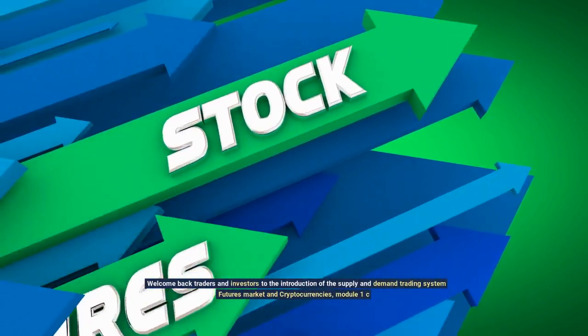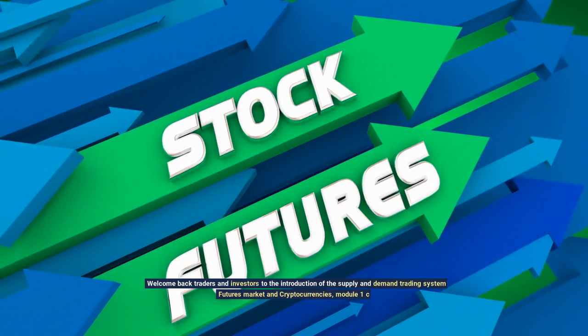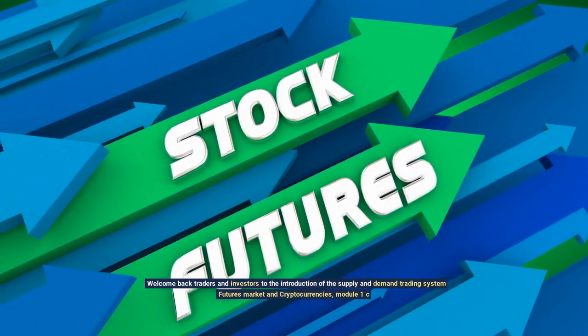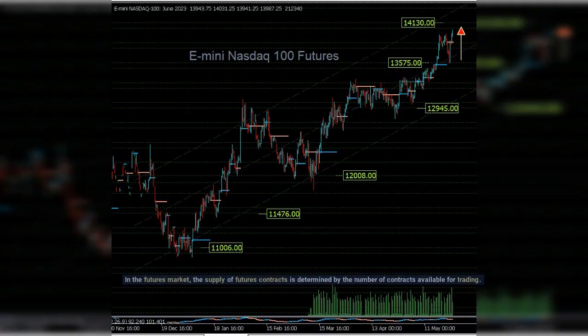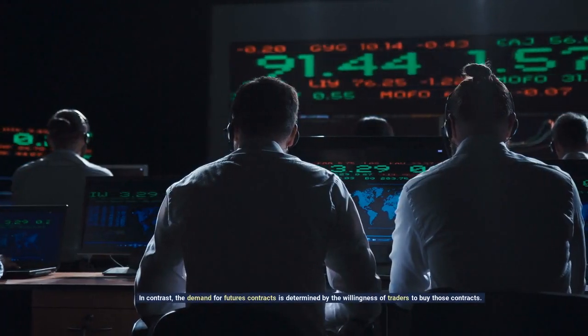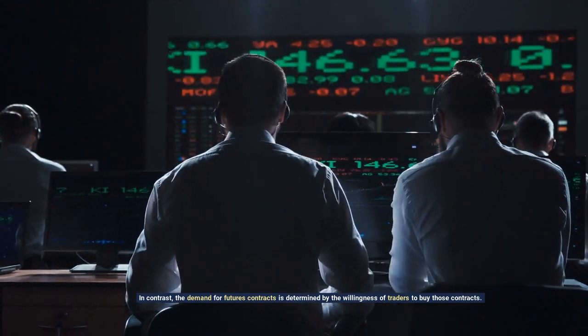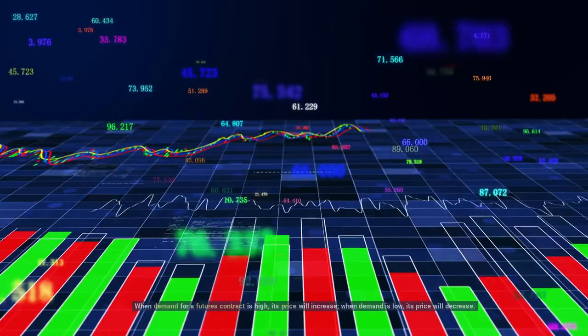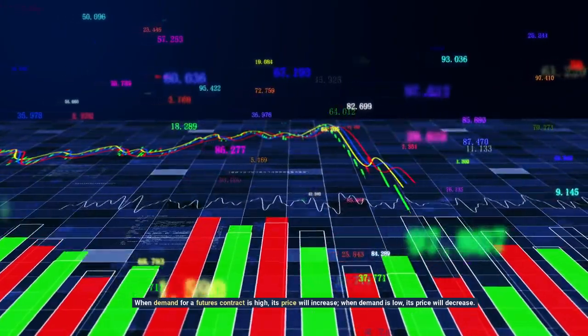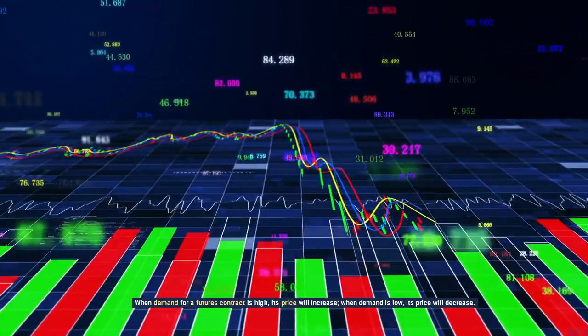Welcome back traders and investors to the introduction of the Supply and Demand Trading System, Futures Market and Cryptocurrencies, Module 1C. In the futures market, the supply of futures contracts is determined by the number of contracts available for trading. In contrast, the demand for futures contracts is determined by the willingness of traders to buy those contracts. When demand for a futures contract is high, its price will increase. When demand is low, its price will decrease.